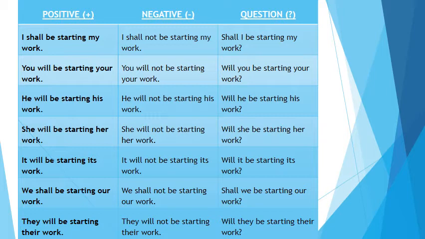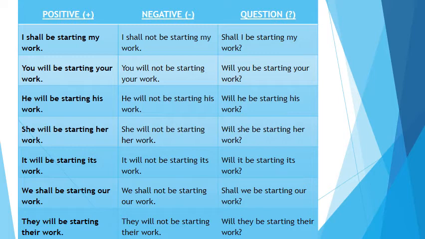Sentence number 3, he will be starting his work. Negative is he will not be starting his work, and interrogative is will he be starting his work? Look at sentence number 4. She will be starting her work. Negative is she will not be starting her work. Interrogative is will she be starting her work? Sentence number 5. It will be starting its work. Negative is it will not be starting its work, and interrogative is will it be starting its work?